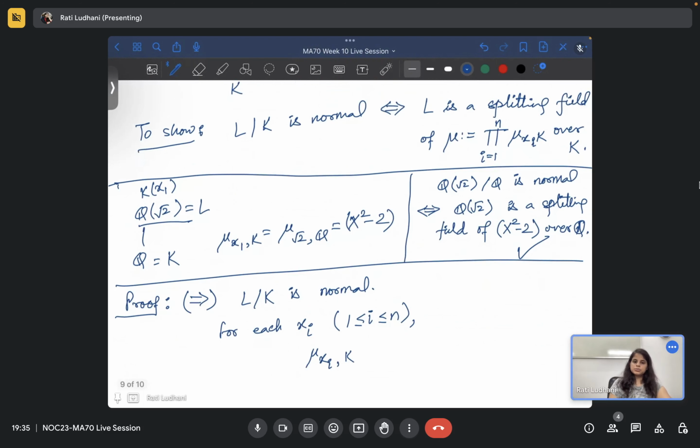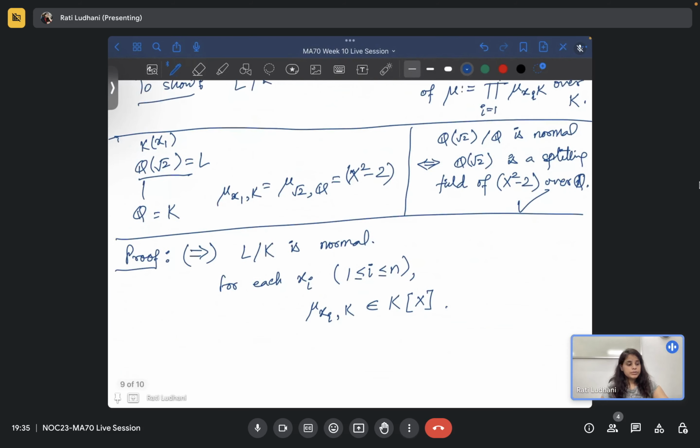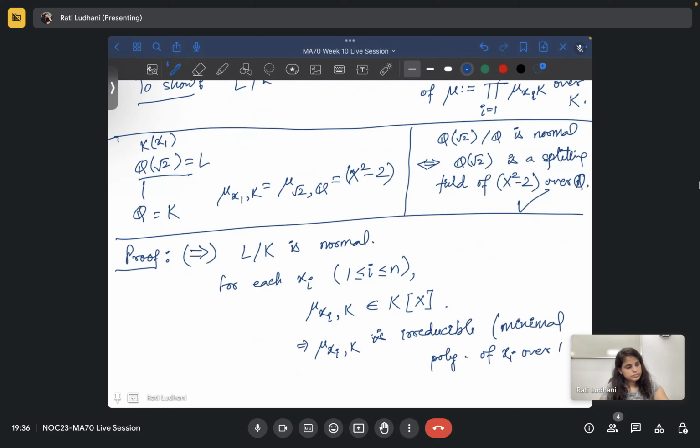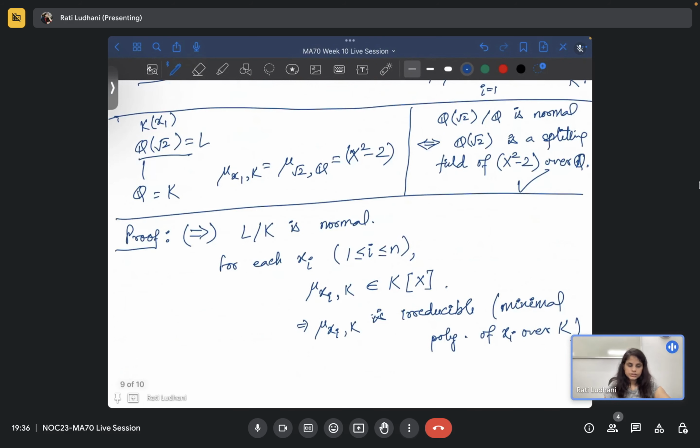If I consider this polynomial, this belongs to K[x], right? And this is of course irreducible, because you know that it is the minimal polynomial of xi over K.